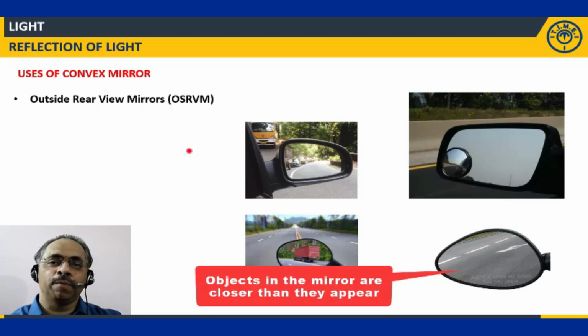The image of the person will appear very small here. Because it is very small, you may think that the object is very far, that the person is not close by. But that is not the case. The object is still closer. He is closer than how much distance you are thinking. So it's a bit of caution.